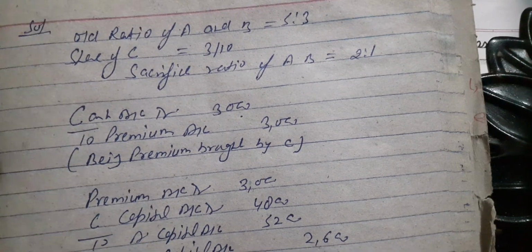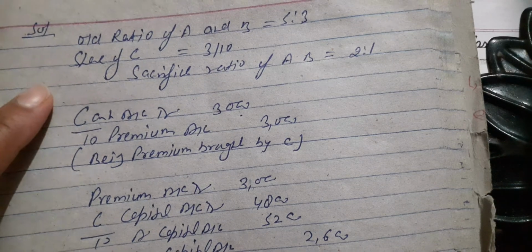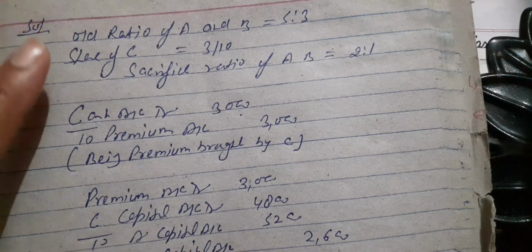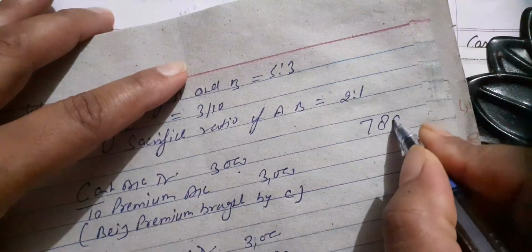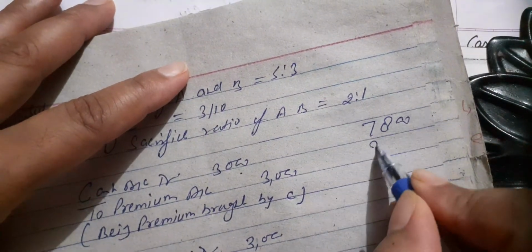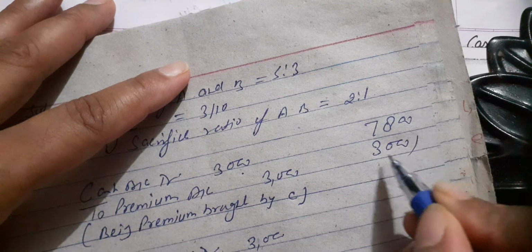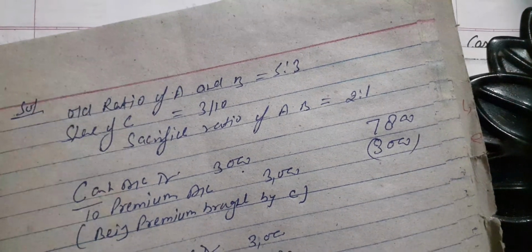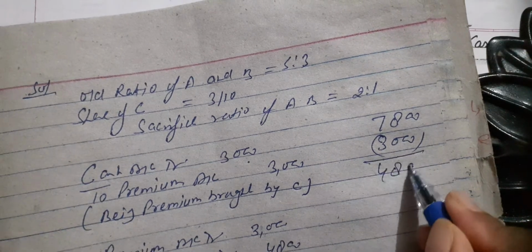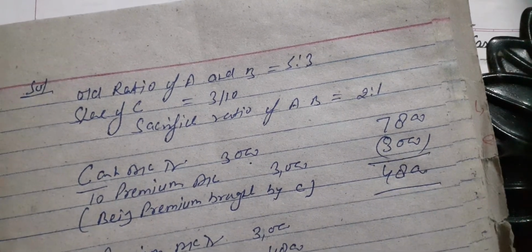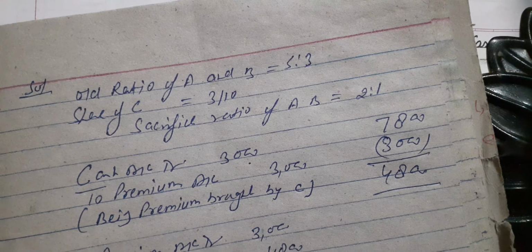So in this case, C will bring only 3000 rupees out of rupees 7800. The C has given only 3000 rupees as premium of goodwill. So the remaining amount, 4800, will be given after some time to the firm by the new partner.